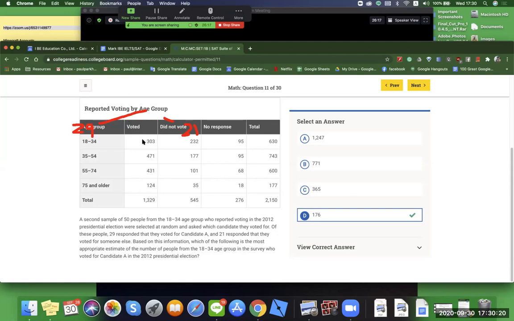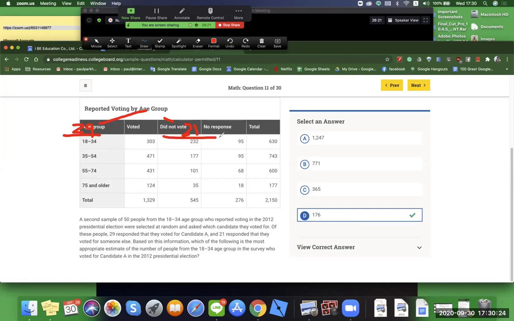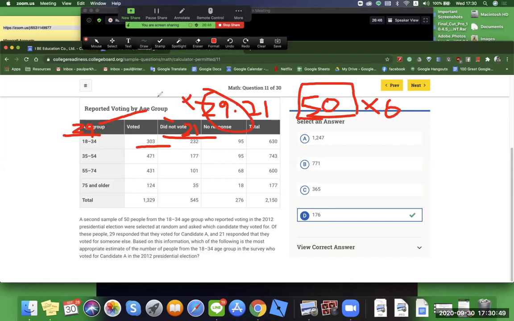I'm still a little stuck right here. I want to figure out this part. It's the ratio, I'm telling you. It's 29 to 21, 29 to 21 in 50 people. Okay, I got it. So 50 people here. It's about 6 groups of 50 people to hit 300. That would be 29 times 6.